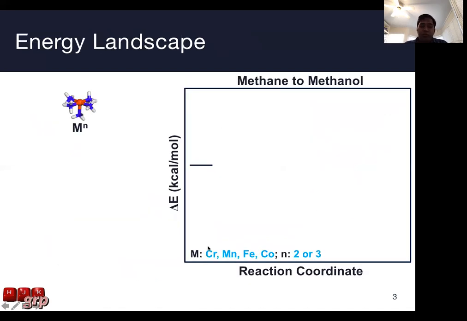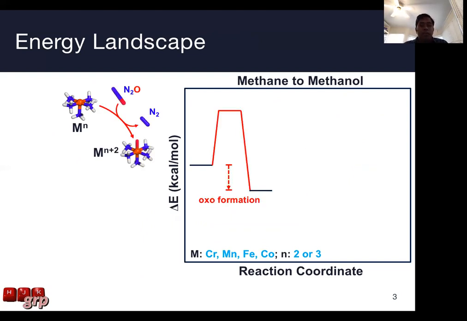So if we take a look at early to mid-row 3D transition metals such as chromium, manganese, iron, and cobalt catalysts in oxidation states 2 or 3, the methane to methanol energy landscape has a couple steps. The first is that we would need to form a high valent oxo intermediate in an oxo formation step using a 2-electron oxidant such as nitrous oxide.